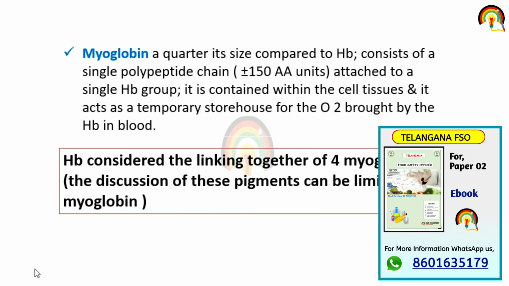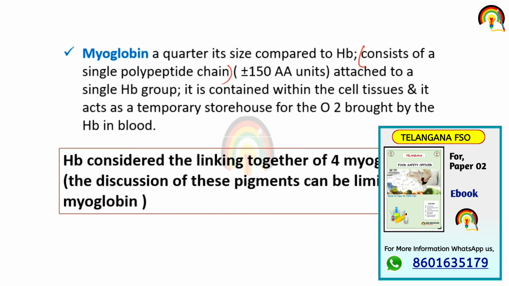Next one is myoglobin. Myoglobin consists of a single polypeptide chain. As we said, hemoglobin consists of 4 polypeptide chains; in the same way, myoglobin consists of a single polypeptide chain attached to a single heme group. It is contained within the cell tissue and acts as a temporary storehouse for the oxygen brought by the hemoglobin in the blood.